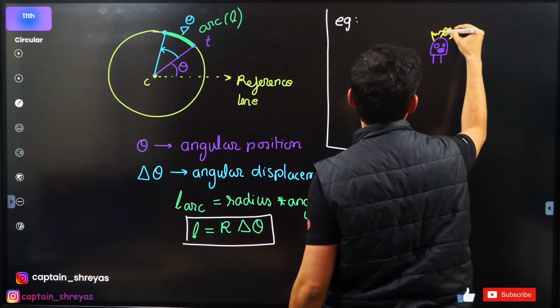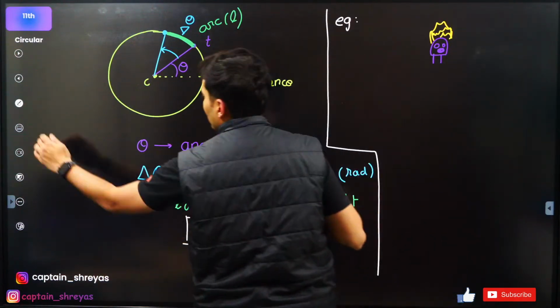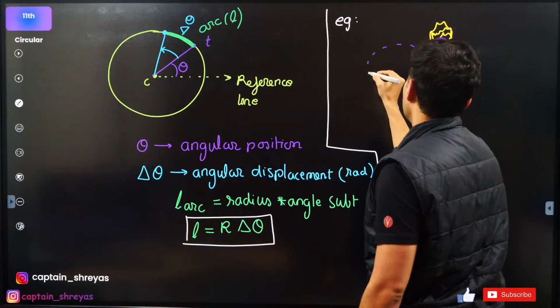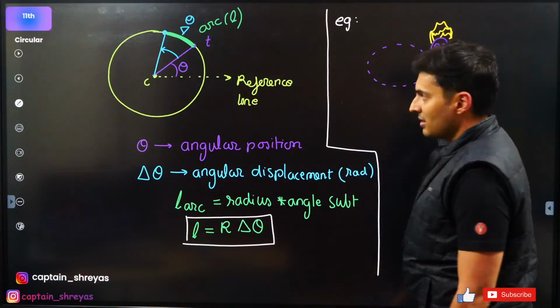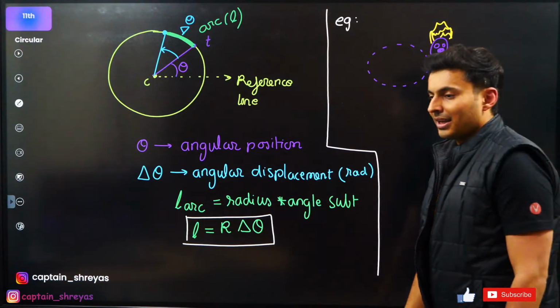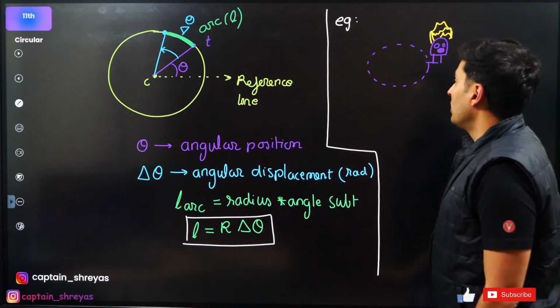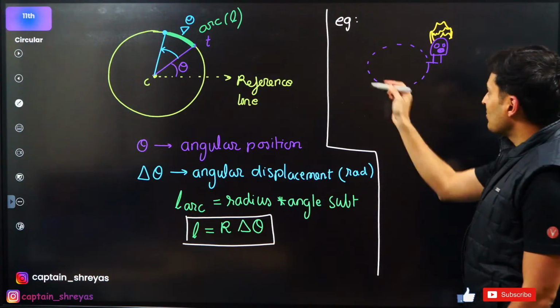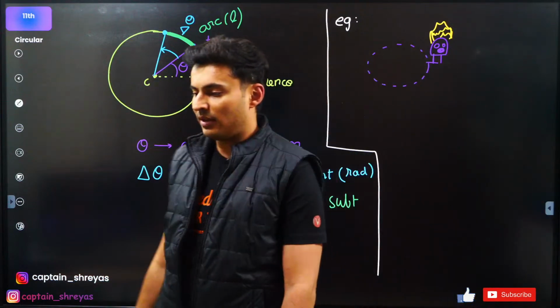Imagine this. He became mad after that, and what he does, he starts running around in circles. Now he starts from this point and comes back to the same point.